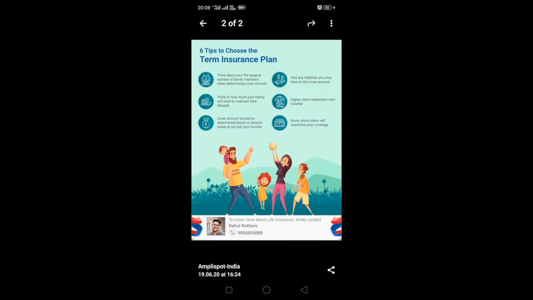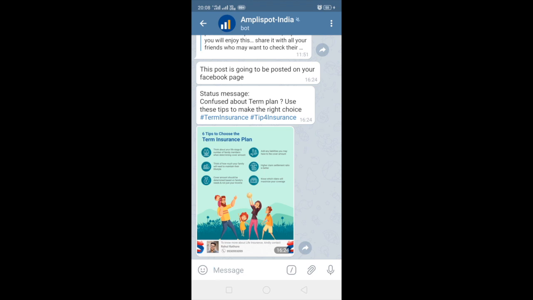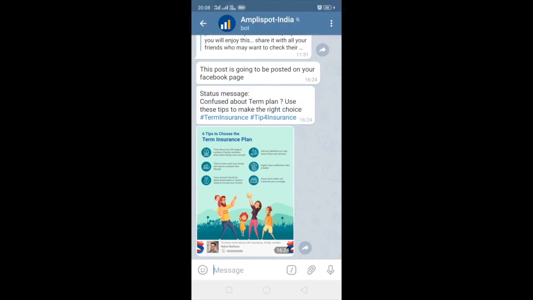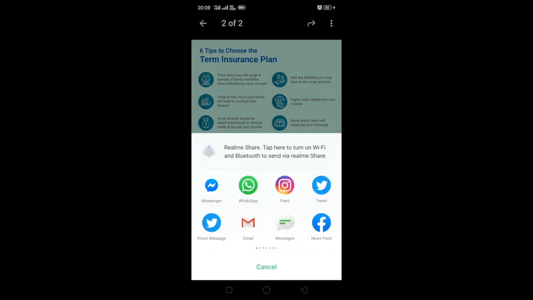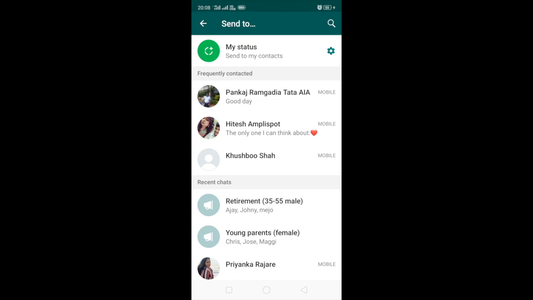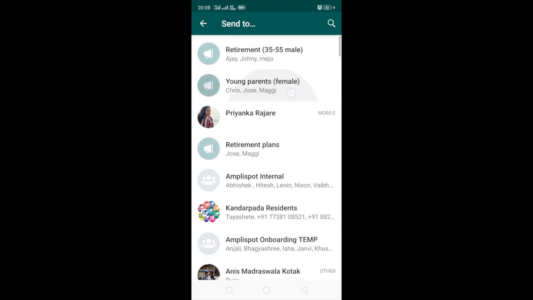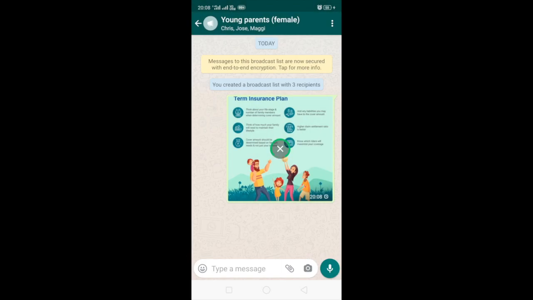So I go to my Telegram. Now say for example, this is the content that I've got recently, which talks about term plan, and I find it relevant maybe for a certain group. Maybe I want to give it to the retirement group. So I select the retirement broadcast list, and then I can just forward it. Or I select the young parents and just forward it to all the young parents. So they will get the content with my name and number,